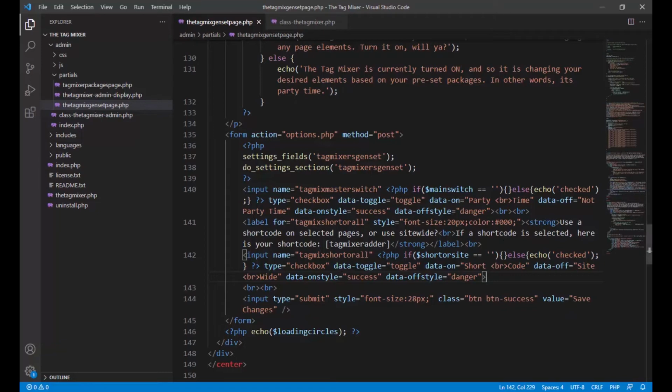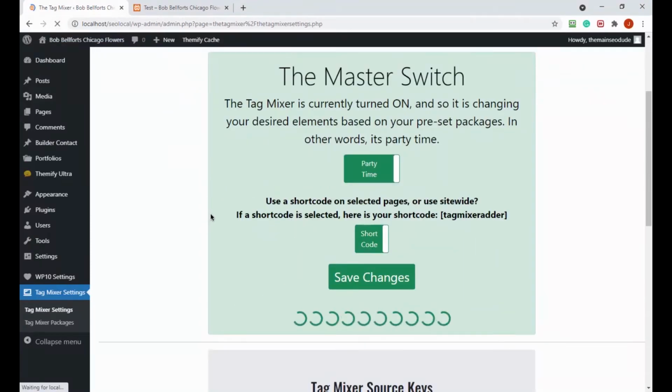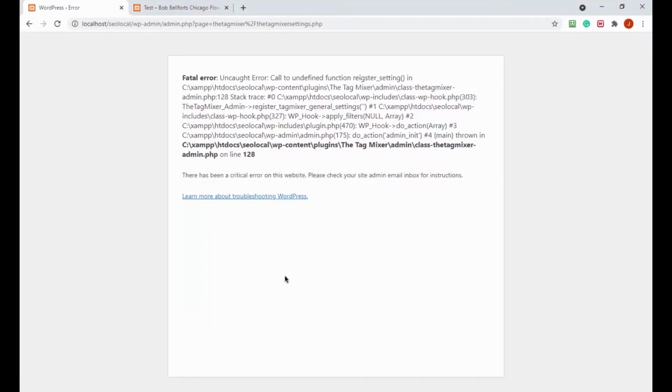Let's go ahead and take a look. Because technically, that should be it for those. And then we should be able to go set up our shortcode and everything. So let's go take a look. Okay, so let's go ahead and run another refresh here. You can do it. Oh, I can't do it. Okay. Let's see. On line 128.